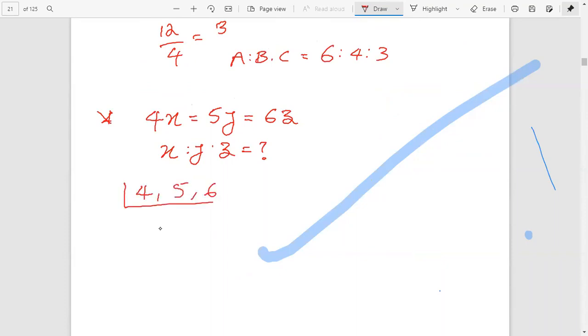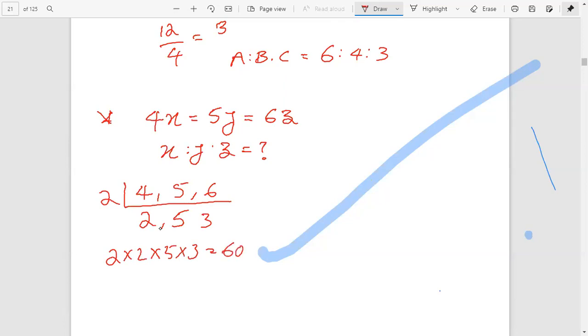Is there any common term to 4 and 6? Yes, 2. 4 by 2 equals 2. 5 by 2 not possible, therefore written as 5. 6 by 2 equals 3. Here no common term. Therefore, just multiply 2 into 5 into 3. 2 into 2, 4. 4 into 5, 20. 20 into 3, 60. Therefore, LCM is 60.